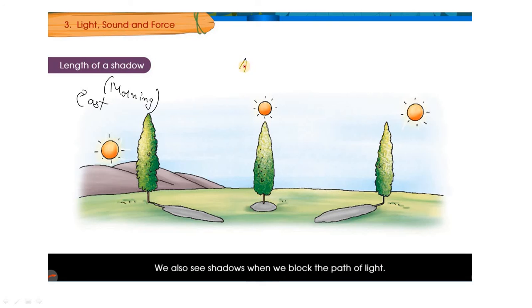This is morning, afternoon, and this is evening.